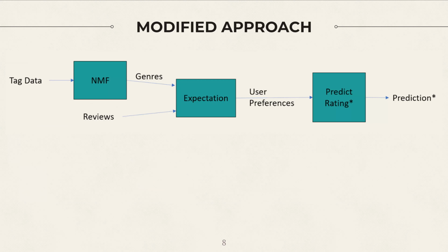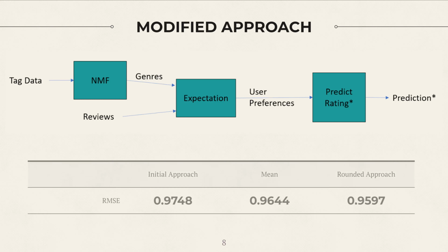Hypothesizing that putting more weight on the movie quality might improve our system, we decided to implement a rounding mechanism. Here, if the mean movie rating is higher than our preliminary prediction, we round up to the nearest half star. Otherwise, we round down. After this adjustment, our RMSE was 0.9597. This is a significant improvement.